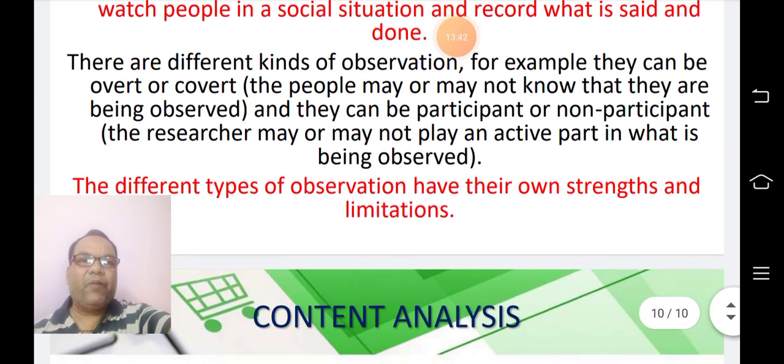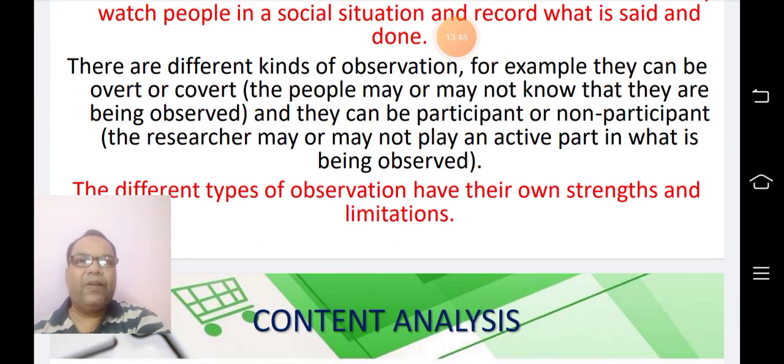There are different kinds of observation. For example, they can be overt or covert, that is, the people may or may not know that they are being observed, and they can be participant or non-participant, that is, the researcher may or may not play an active part in what is being observed.